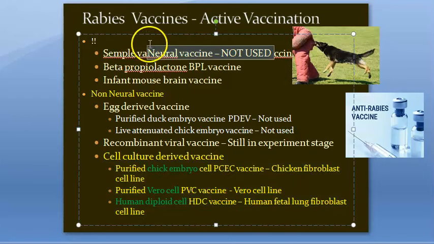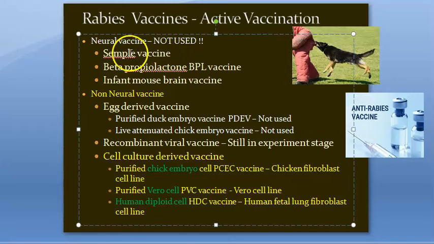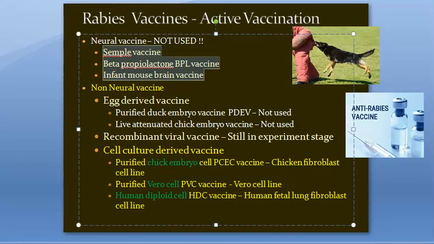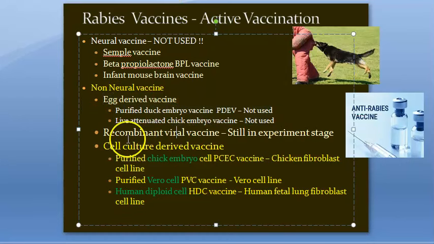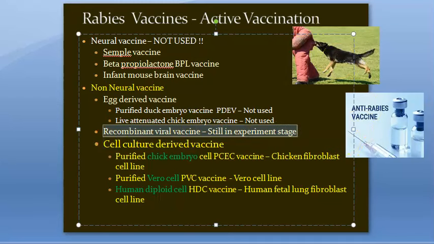Neural vaccine, actually Louis Pasteur gave the neural vaccines. But these are not used anymore. You have examples like Semple vaccine, BPL vaccine, that is beta propiolactone vaccine, and infant mouse brain vaccine. These are neural vaccines, not used. Then you have the non-neural vaccines. You have the egg-derived vaccine. These are not used again. Then you have recombinant viral vaccine. This is still in experimental stage, so not used.